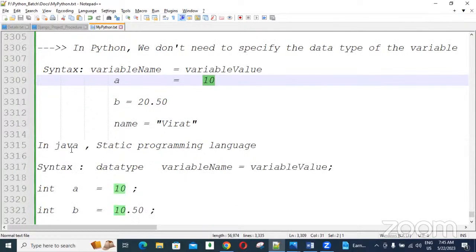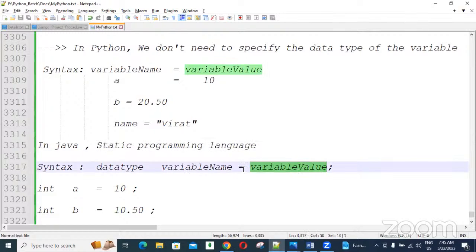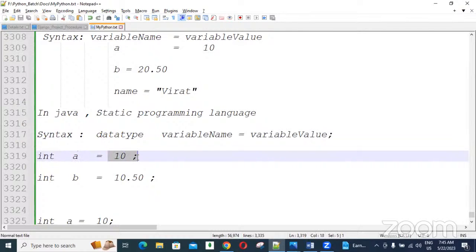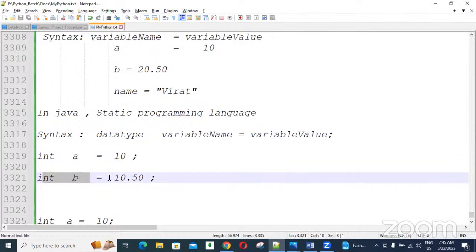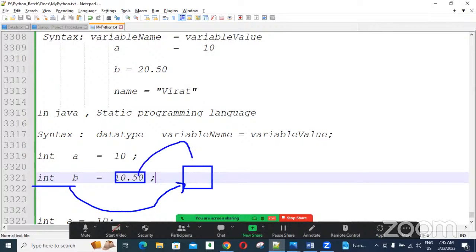But Java is a static programming language. It means before assigning the value to a variable name, we need to represent the data type like this. Int a means only an integer value is required for the variable. Int b, I have given a float value here. Int means this size of memory is created for this b variable. But in this, 10.50, a big value, we are trying to store.